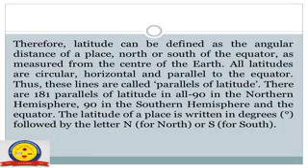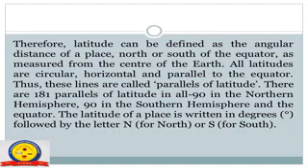Therefore, latitude can be defined as the angular distance of a place north or south of the equator as measured from the center of the earth. All latitudes are circular, horizontal and parallel to the equator. Thus, these lines are called parallels of latitude.